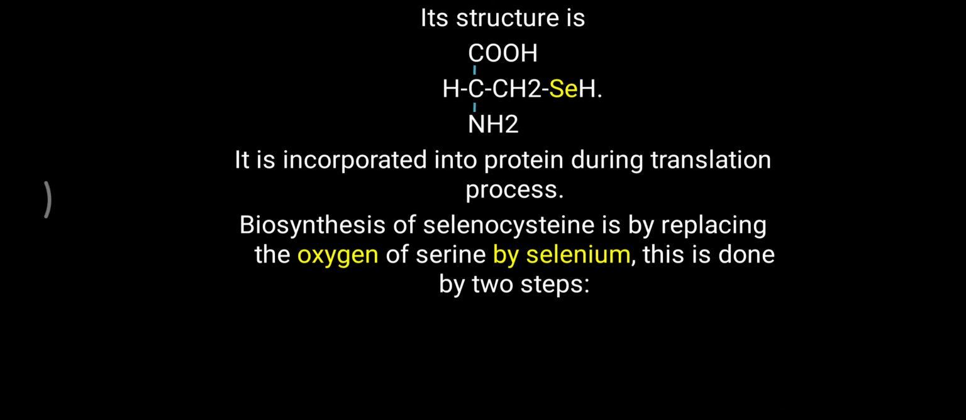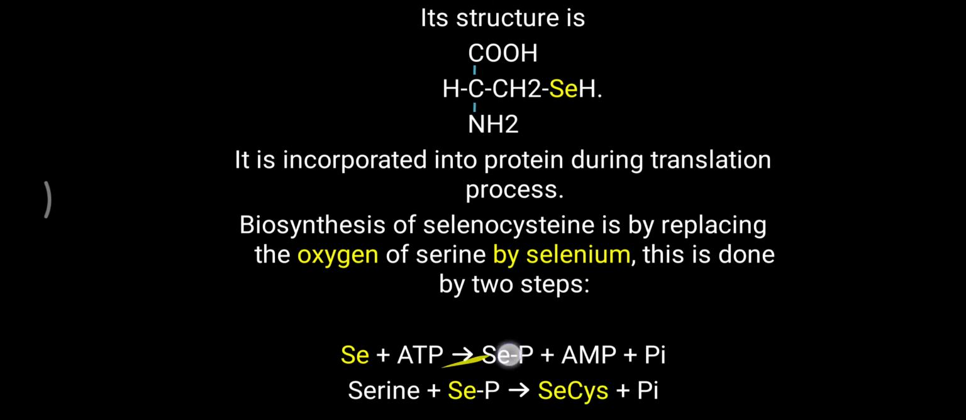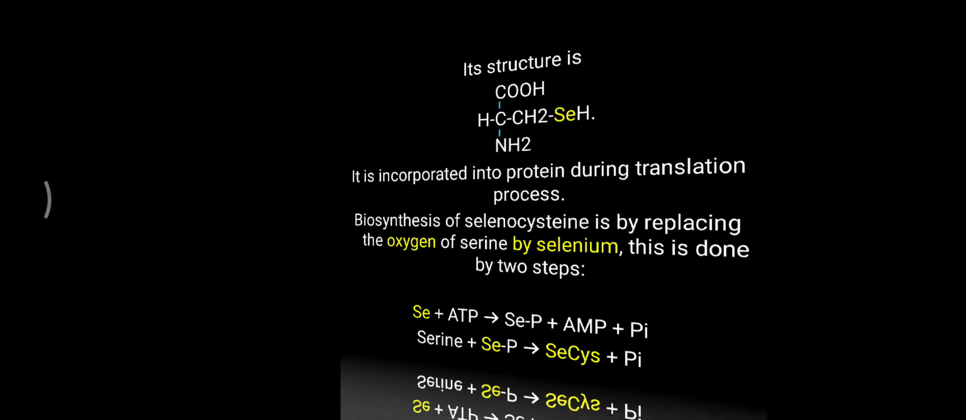The oxygen of serine is replaced by selenium, and this is done in 2 steps. First, selenium is activated into selenium phosphate with the help of an ATP molecule. Further, this selenium phosphate will attach over the serine. So serine will lose oxygen and selenium will be attached. So it will make selenocysteine. The name selenocysteine is just like cysteine, but the precursor molecule of selenocysteine is the serine amino acid, and you have to remember that.